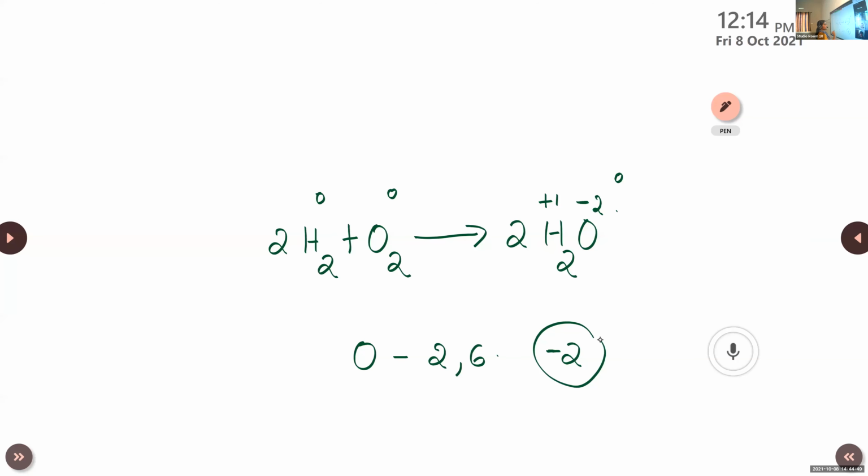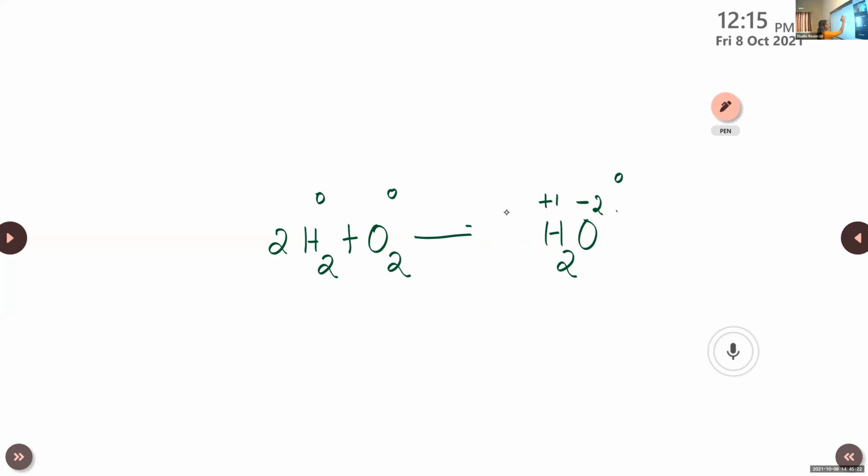And always in the case of hydrogen, it is +1 because the electronic configuration of hydrogen is 1. Only 1 electron, so it is able to donate that 1 electron. So, 1 is considered as the oxidation number and it is an electropositive element. So, it is +1. That is the common oxidation state of hydrogen. And I told you one more thing: the sum of the whole oxidation number of this molecule is 0.